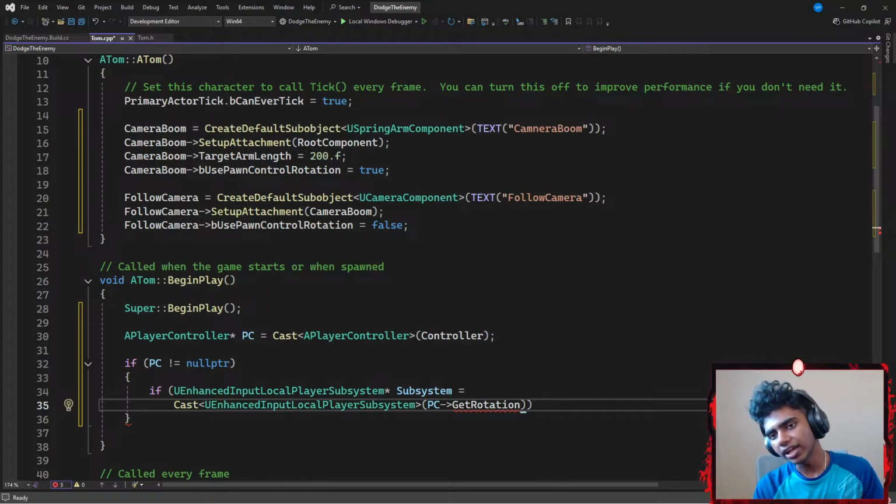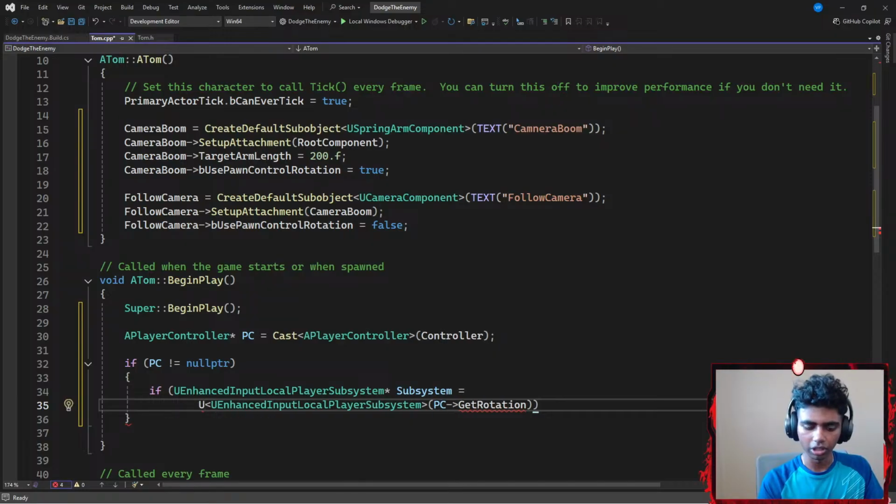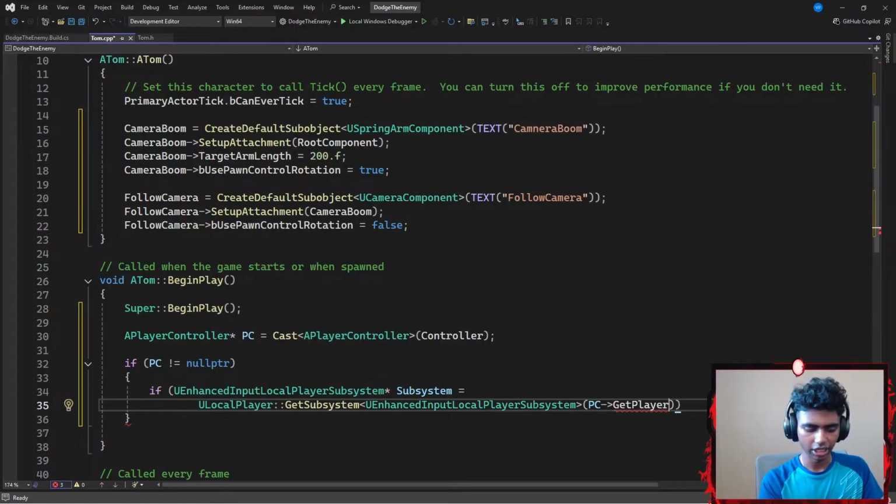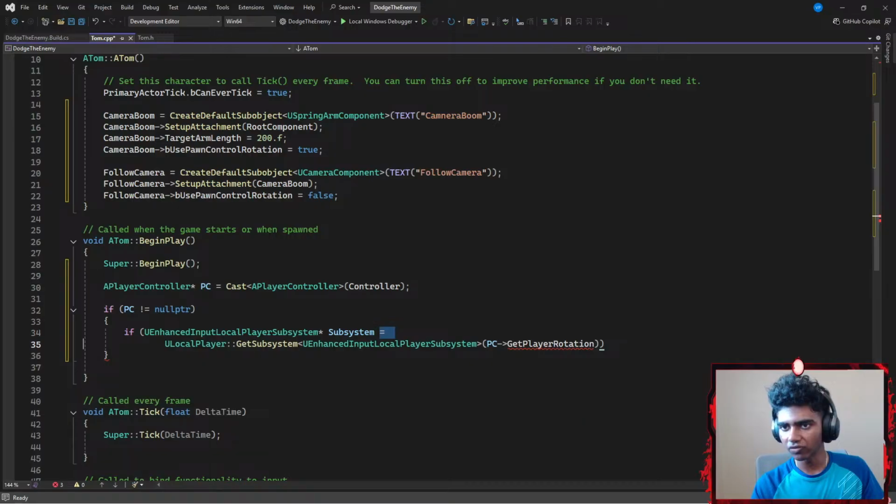Actually, instead of cast, hold up guys, I went way too quick with this part. Instead of cast, I'm going to go with view local player. Let's go with view local player with a scope resolution operator that points towards get subsystem. Okay, perfect. Then I'm going to go with something like get player rotation. Or I think it's like get rotation, right?